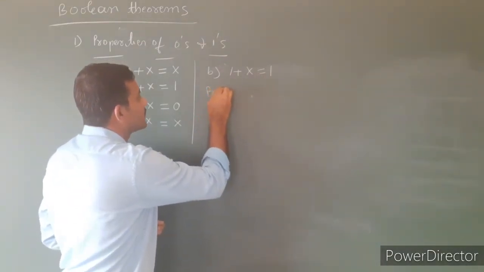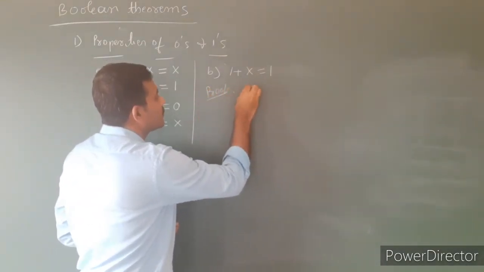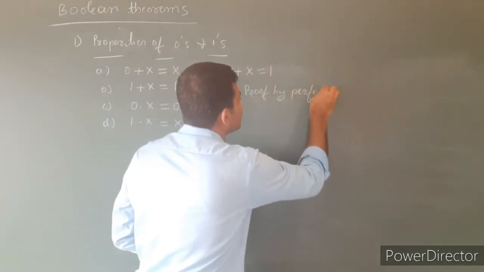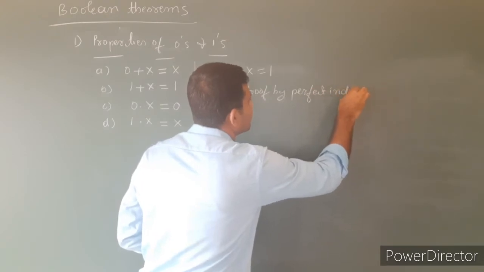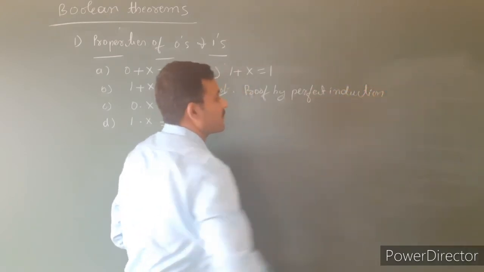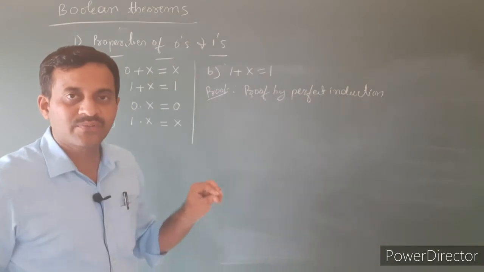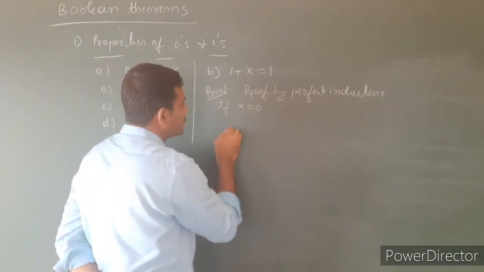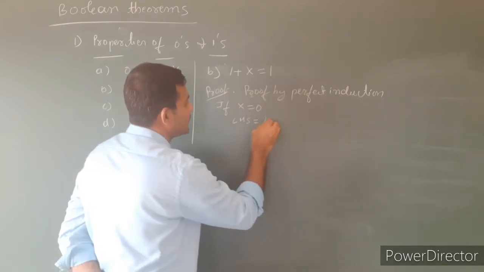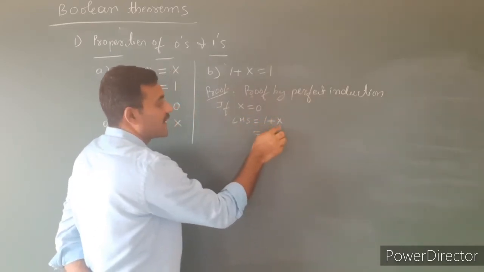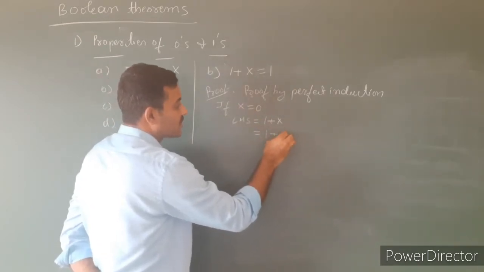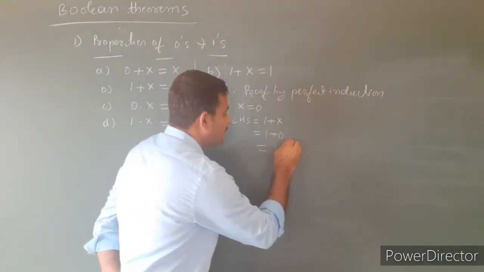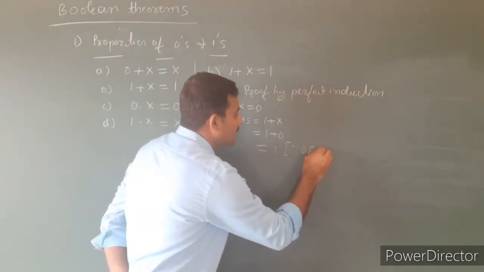Let's see the proof. First one, proof by perfect induction. In a proof by perfect induction, we have to put all possible values for the variable. First, if x equals 0, consider the left hand side, that is 1 plus x. Replace x by 0, 1 plus 0. Already we know that 1 plus 0 is equal to 1. This is by the OR relation.